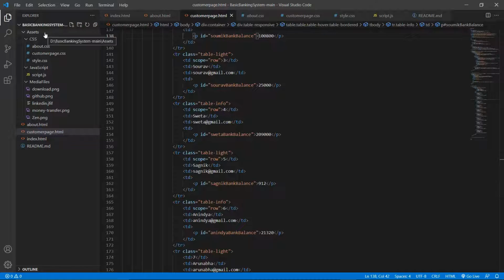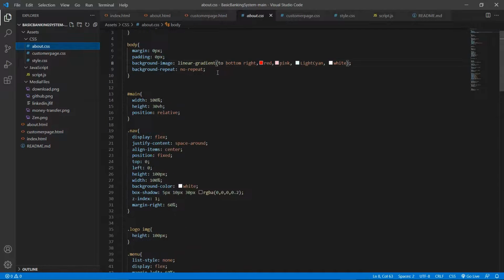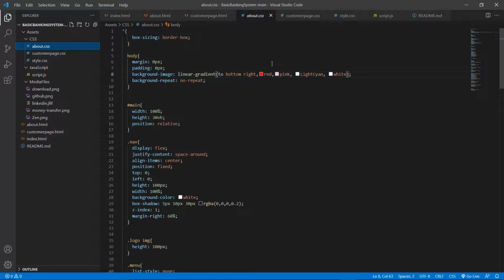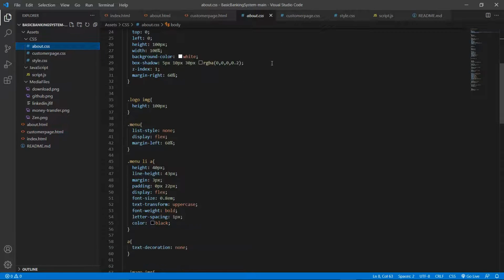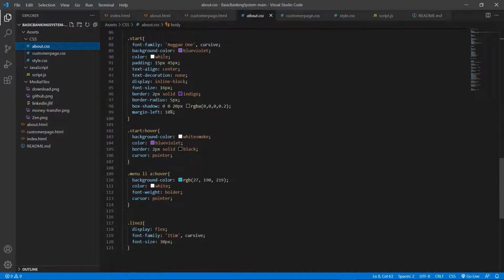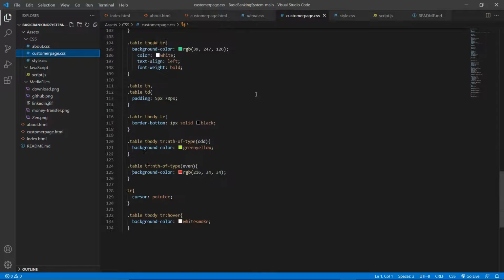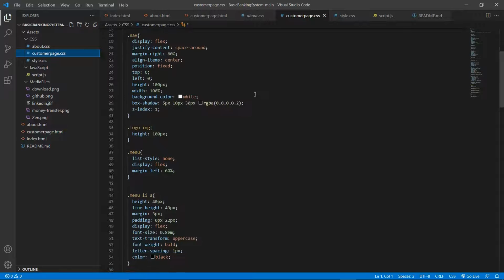So in the assets section we have my CSS. In the CSS, first is the about section. This is the CSS which has been used for the about page of my website. Now moving toward the customer page, this is the CSS for the customer page, especially the transaction part.